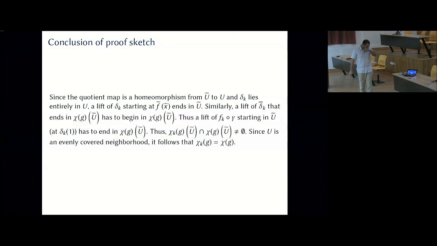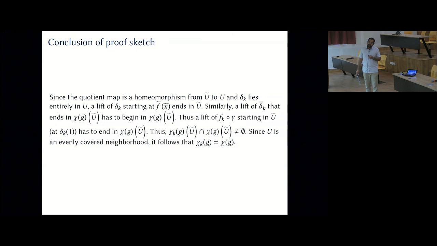Now, the very last step, the quotient map is a homeomorphism from u tilde to u, and delta k lies entirely in u. That means any lift of delta k that starts at f tilde of x tilde must also lie entirely in u tilde. It cannot go outside u tilde. In particular, it must end in u tilde.